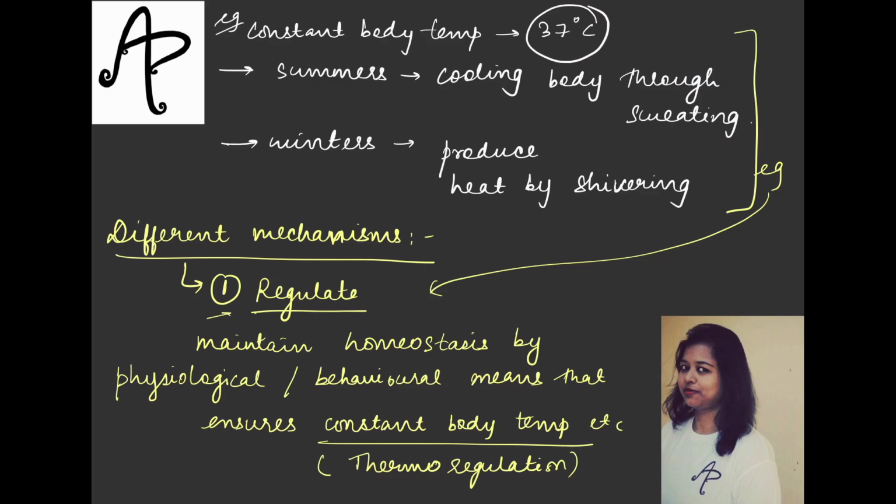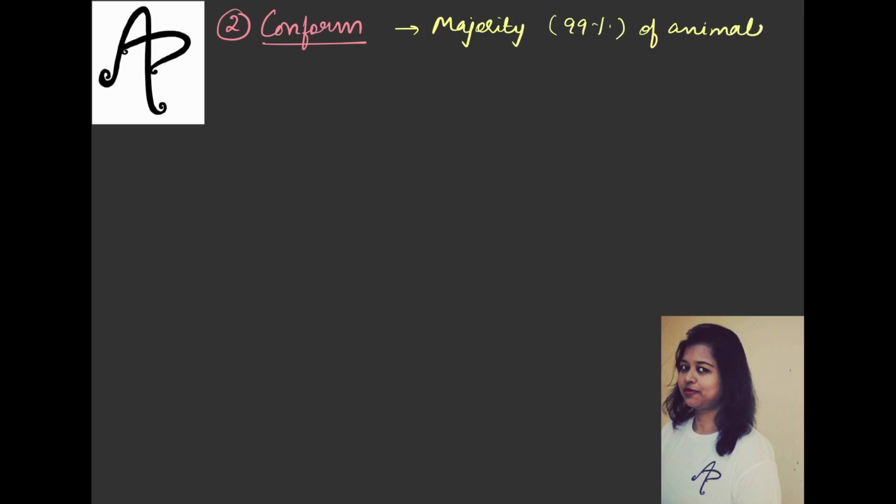For example, the first one is regulate. तो ये तो word से आपको clear हो जाना चाहिए that you are regulating your physiological situations. Now many organisms might not be able to regulate. Then what do? They conform. Now what is this conformity? So that happens in the case of majority, or you can roughly say, let's say 99% of the animals and almost all the plants.